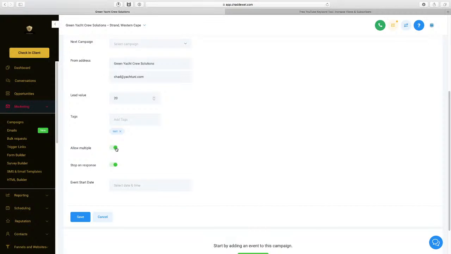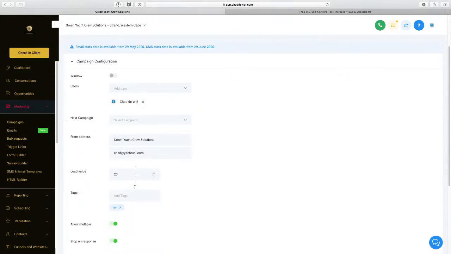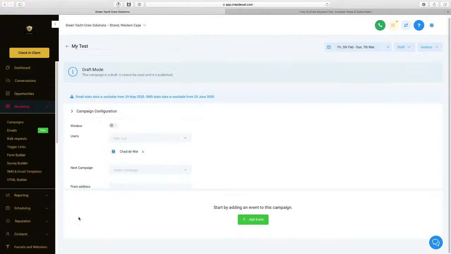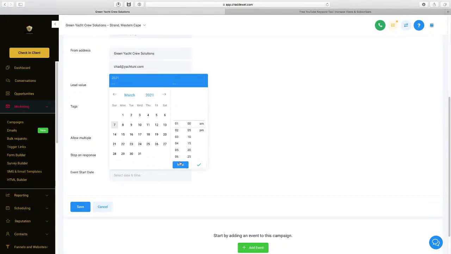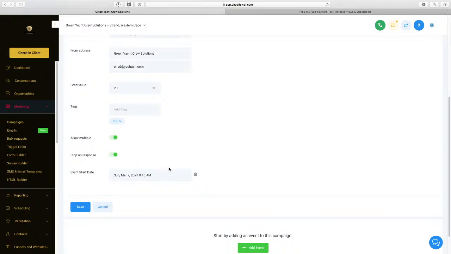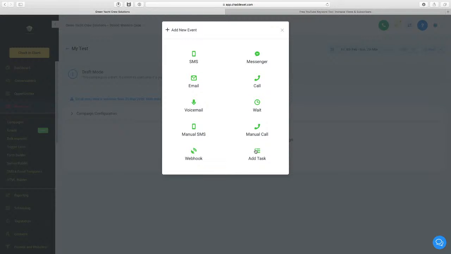Allow for multiple. Correct. Event start date: you want this campaign to start firing now, meaning it's going to run from now on until you cancel it. And this will make a lot more sense in a second. And then you have add an event. This is the methods of marketing. I call it MOM.